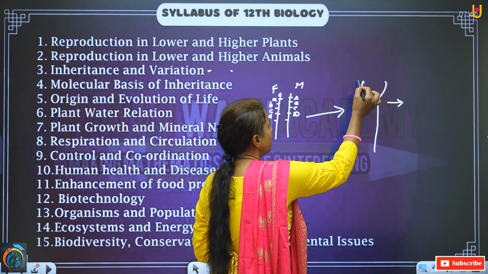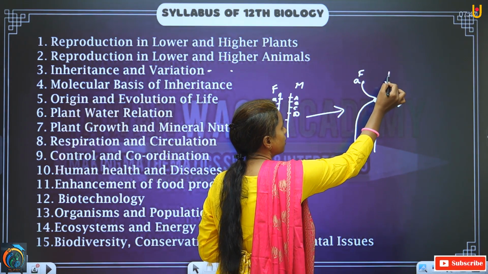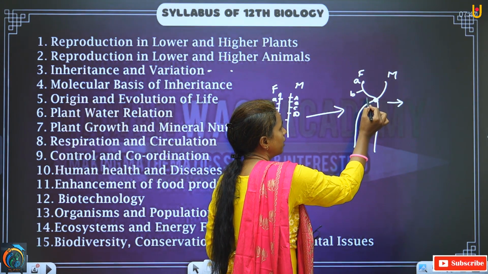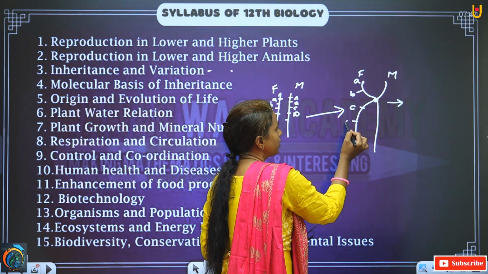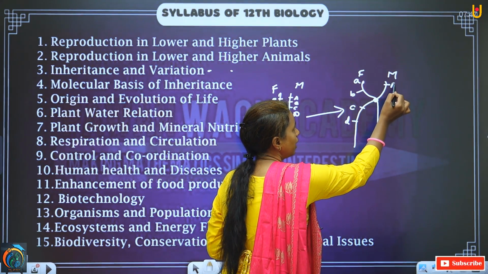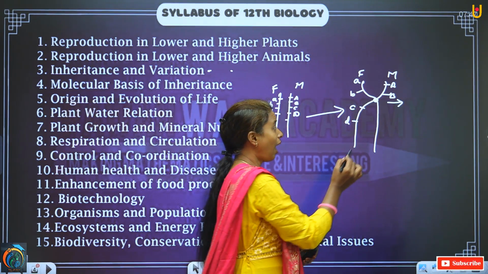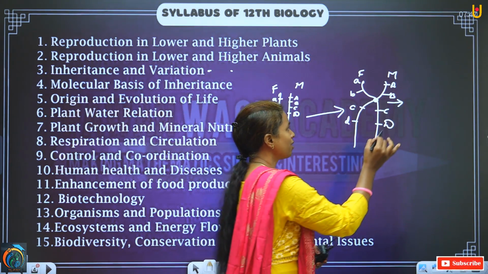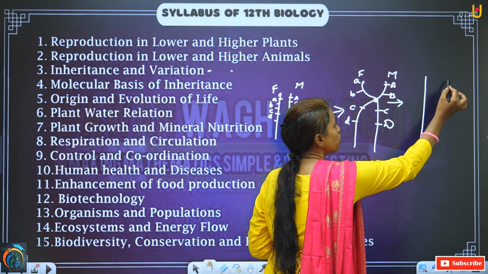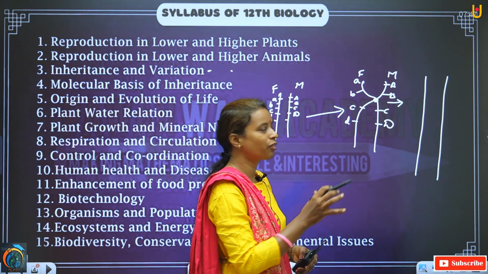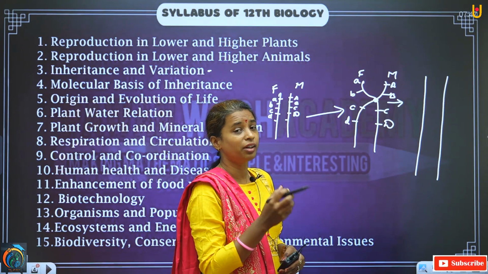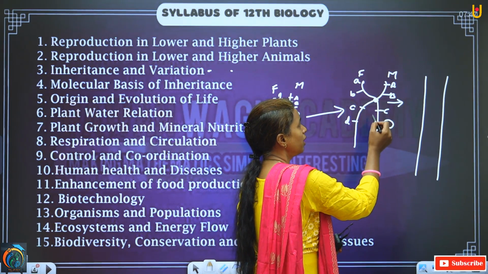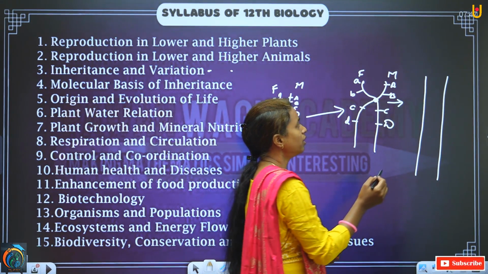Again, I will show you. If this is the chromosome from the father and this is from the mother, here we have A, B, after that C, and this is D. And again here A, B, C and D. Now what happens here? After some time, the chromosomes will again become separate from each other, but now they have undergone the process of crossing over. Now what happens in this process? Some characters from the mother and some characters from the father...